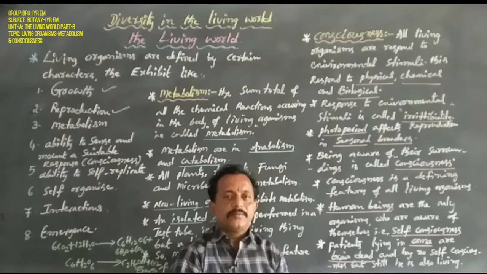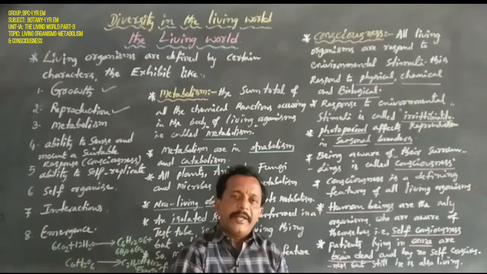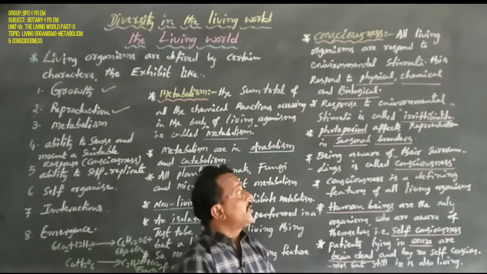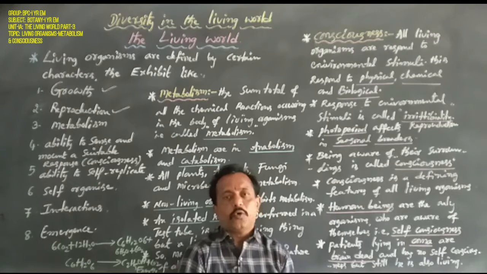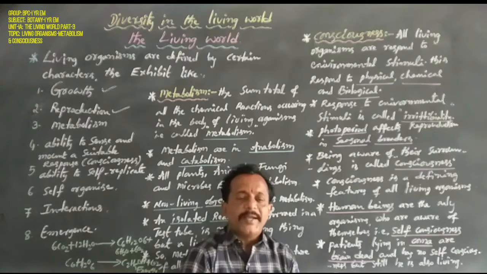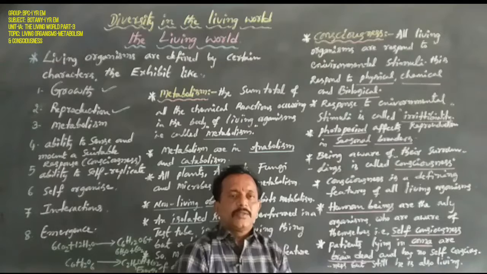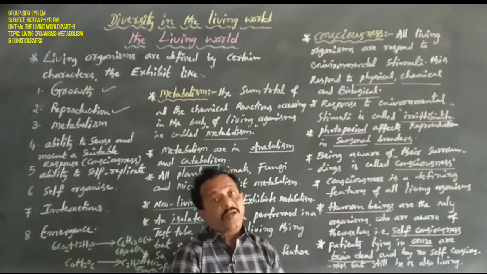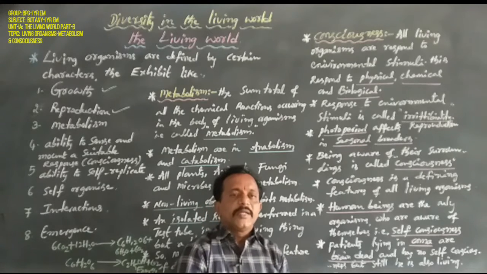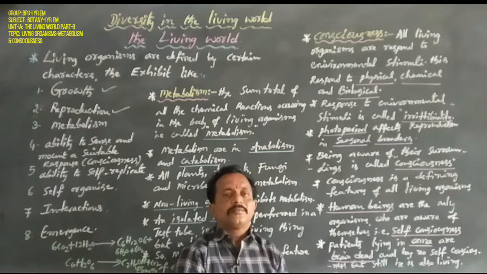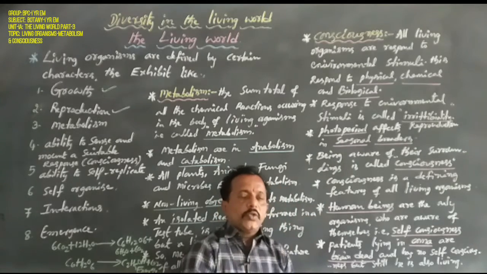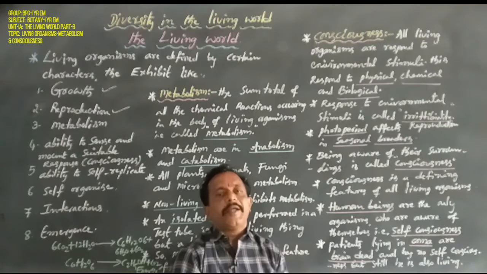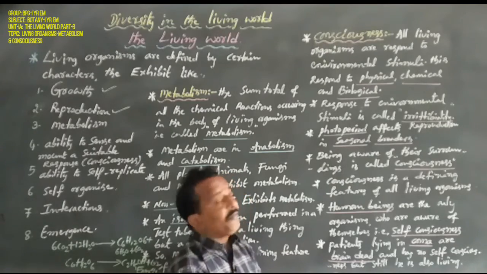In some plants flowering happens in daytime, in others at night time, in the presence of sunlight. That is called photoperiod.